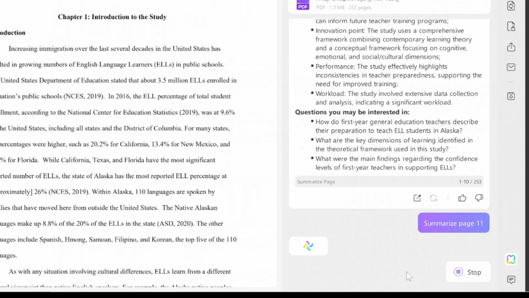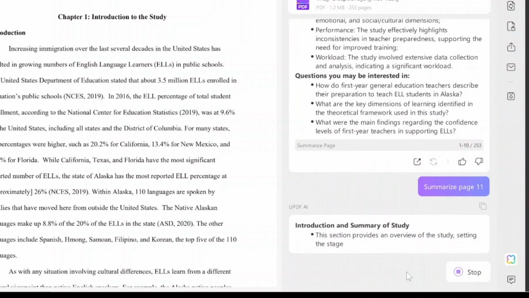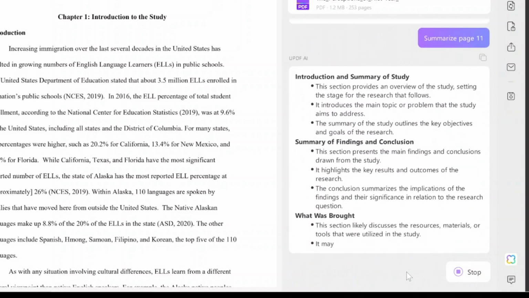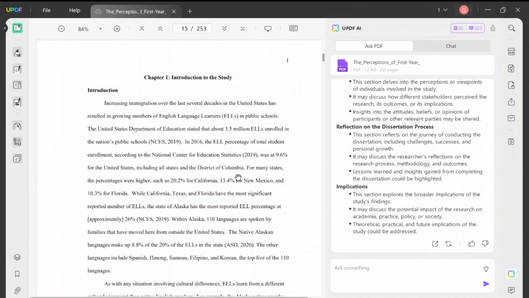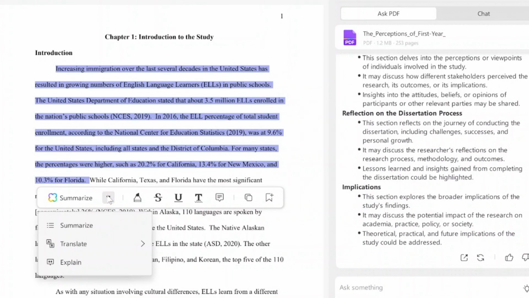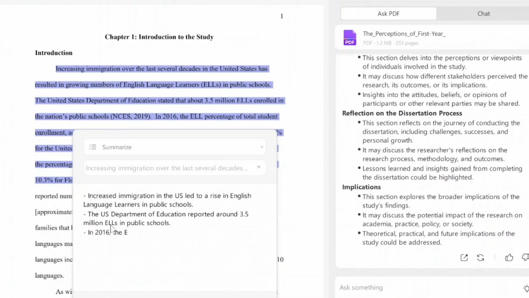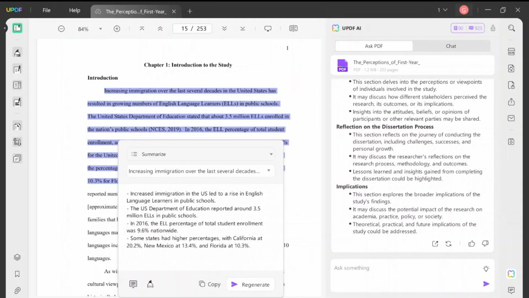With UPDF's AI assistant, I can summarize my paper by page or all pages or even by selected sentences. This has been incredibly helpful in considering complex information and key points in my dissertation.